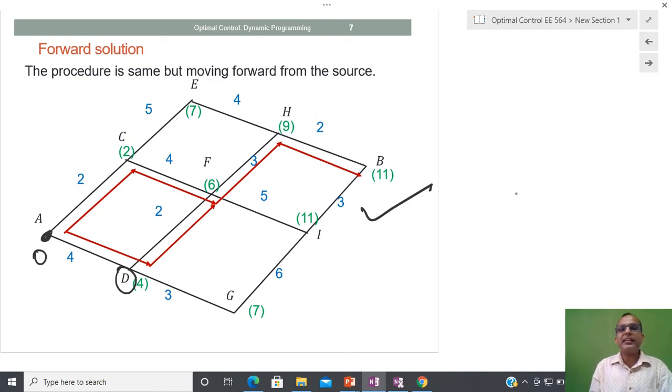And due to that reason, in this course and in this lecture on dynamic programming, I am going to take the backward solution.